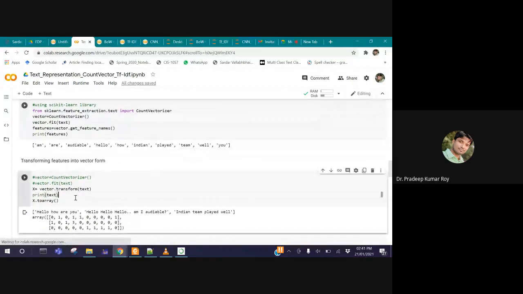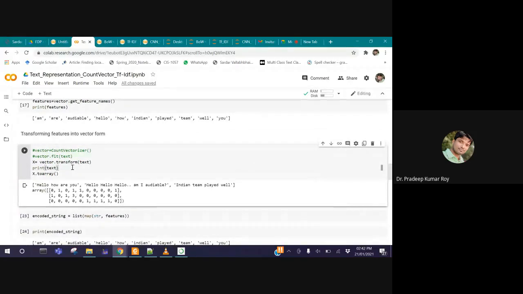Then if you convert it into vector format, see how it looks. These few lines are there: vector dot transform, just transforming into array format. So here it is: Hello, how are you? has this array representation. Second one is Hello, hello, hello. Am I audible? They are represented using this one. Now here we can see something: the word hello appears 3 times in the given message, and all 3 are counted. The first one represents the word am.